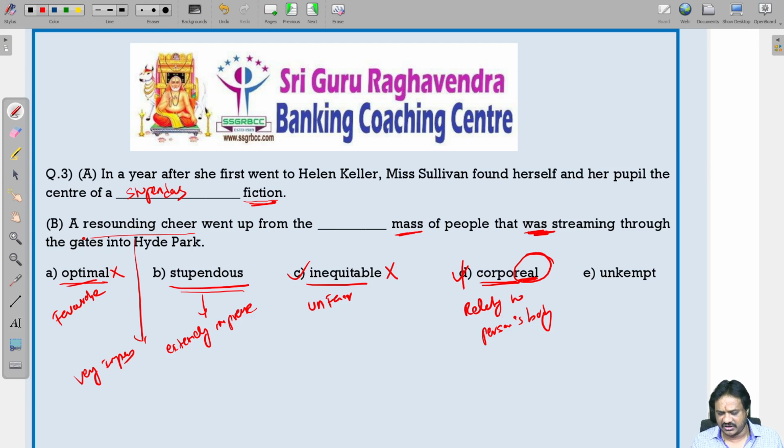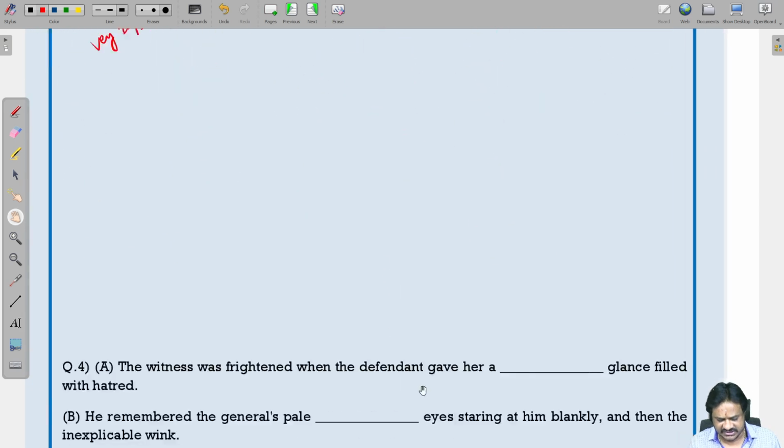Here we are talking about some people who are gathered at the gates of Hyde Park and they are giving a resounding cheer. When will the people cheer? When there is a thing which is extremely impressive. If you are watching a super game or a super cricket match, you will cheer. That is nothing but stupendous. Stupendous is the correct word here. So in both sentences we can use the word stupendous. Let us see the next question.